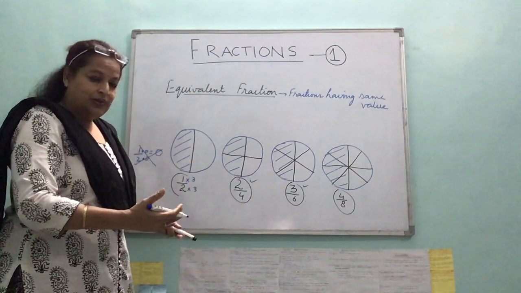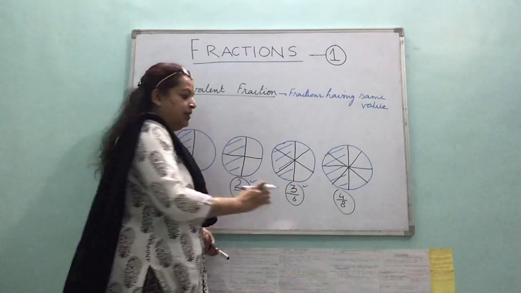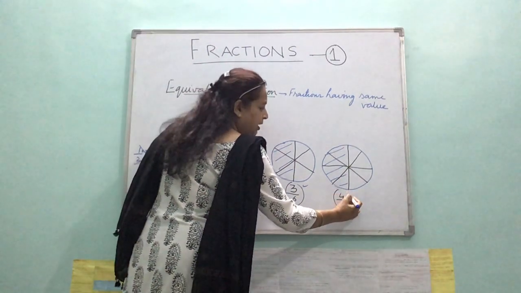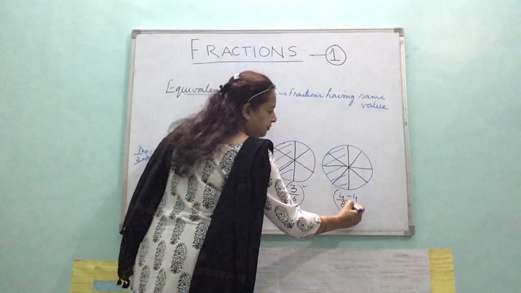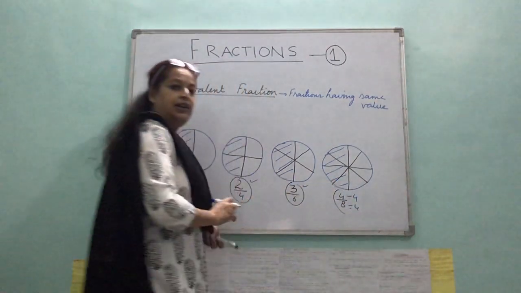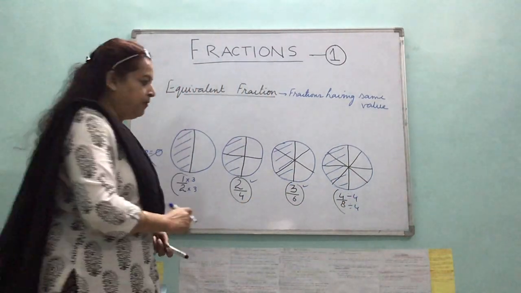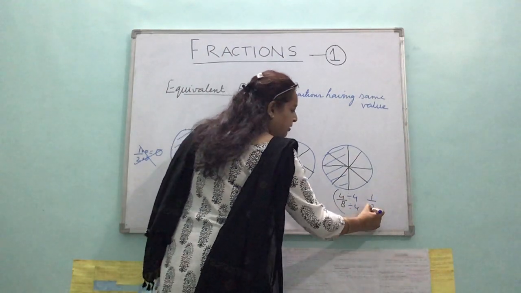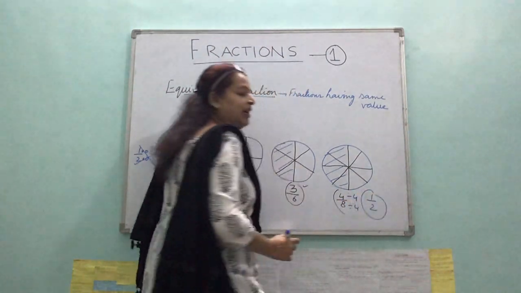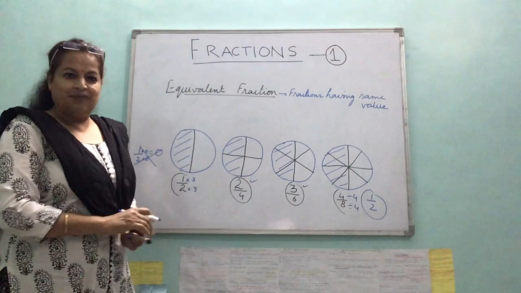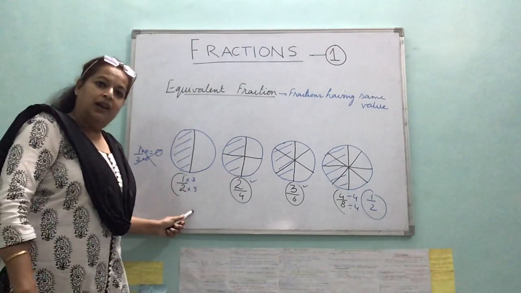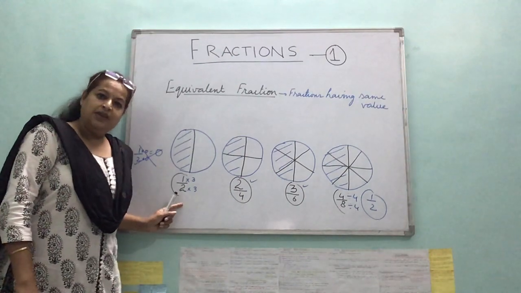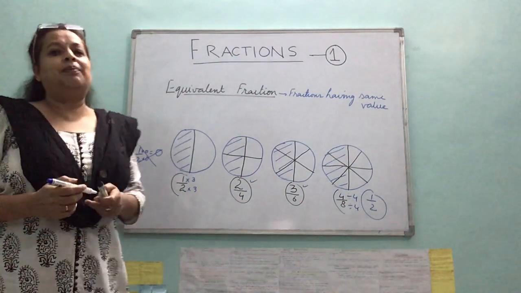Vice versa also. If you divide by the same natural number, like the bigger one, I am dividing by 4 here. Both numerator and denominator is divided by 4. 4 divided by 4 gives 1. 8 divided by 4 gives 2. You get the equivalent fraction. So the options are multiply or divide both numerator and denominator by the same natural number.